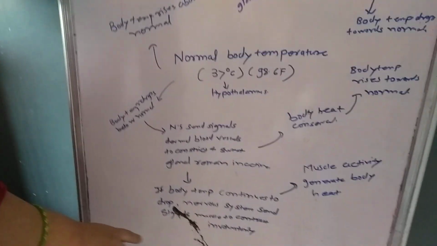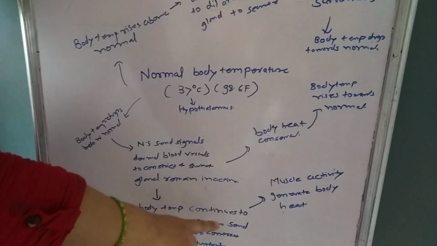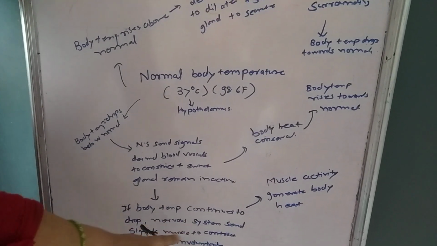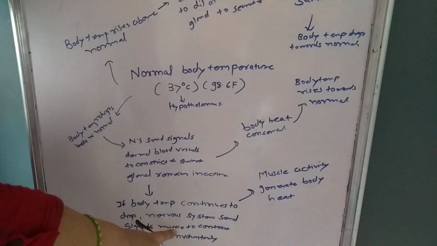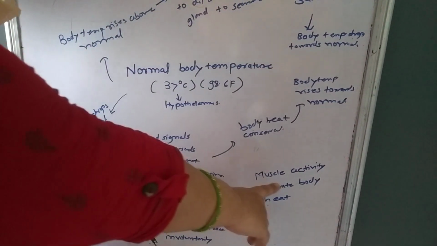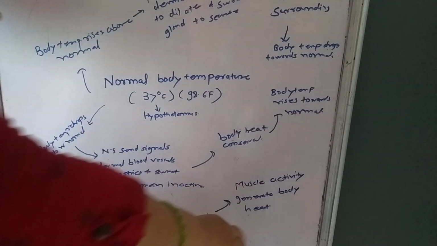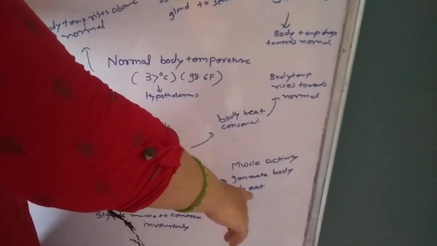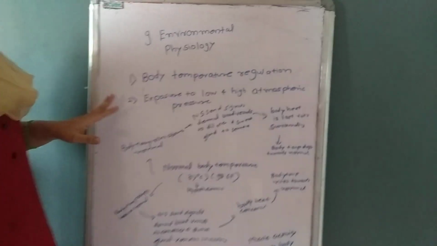In some patients, if body temperature continues to drop, the nervous system sends signals to the involuntary muscles to contract, and this muscle activity generates body heat. And this is all about body temperature regulation.